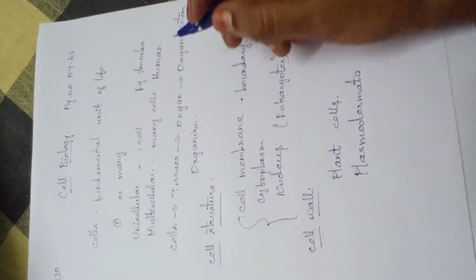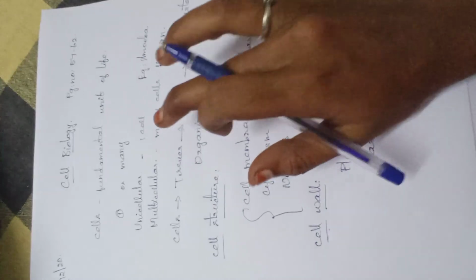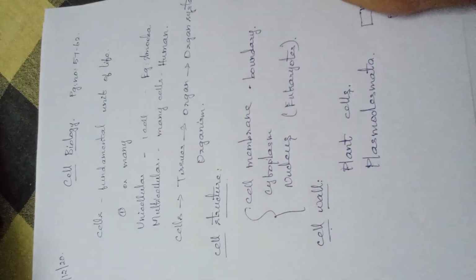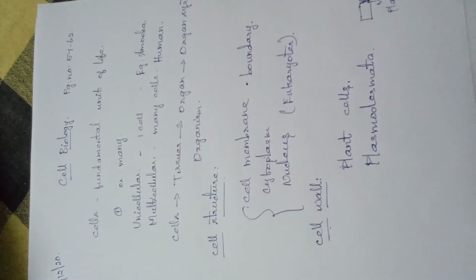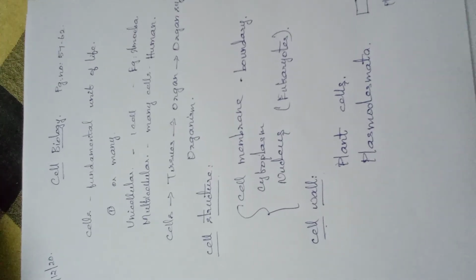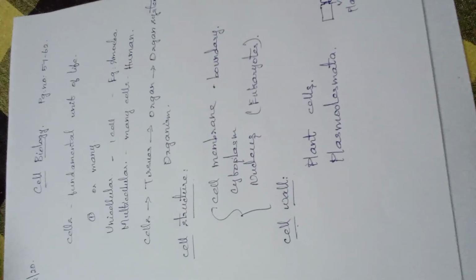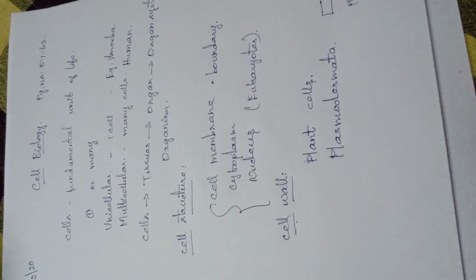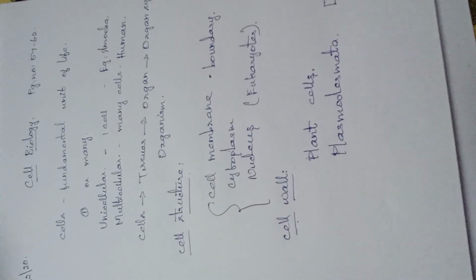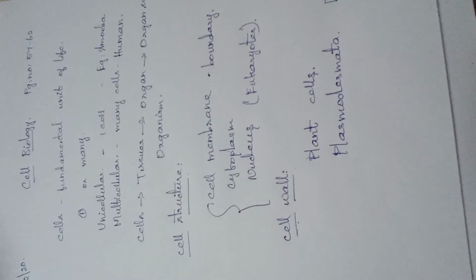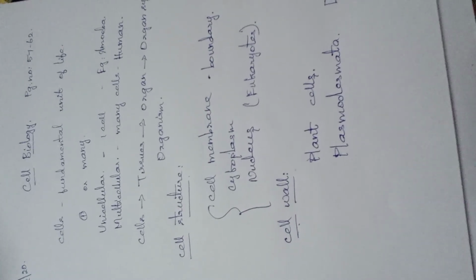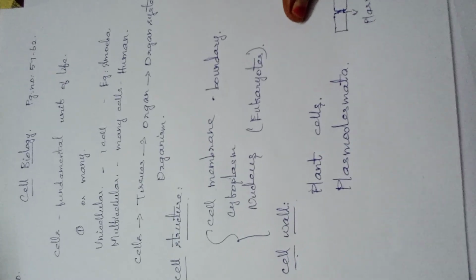Okay, so these are all the topics we discussed today. Cells, what is meant by cells, which are considered the fundamental unit of life, and one or many cells. Based on the number of cells, we divide organisms into unicellular and multicellular, and after that the flow chart which produces a complete organism, and then the cell structure, and the three important organelles found in both plant cells and animal cells, and what the cell wall is. So this is what we have discussed today.